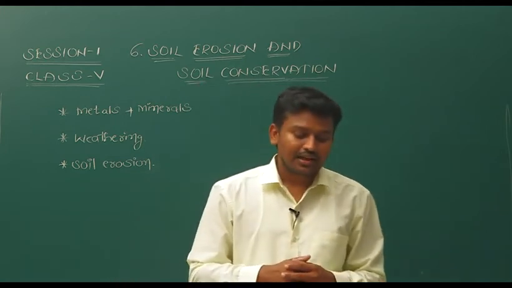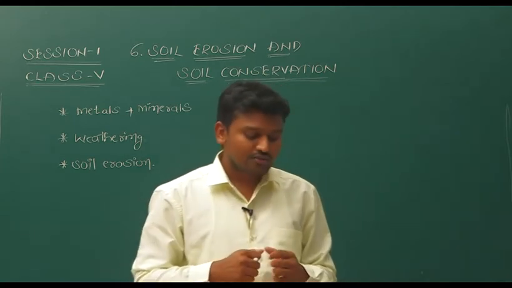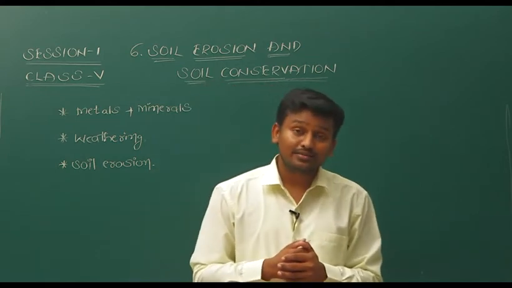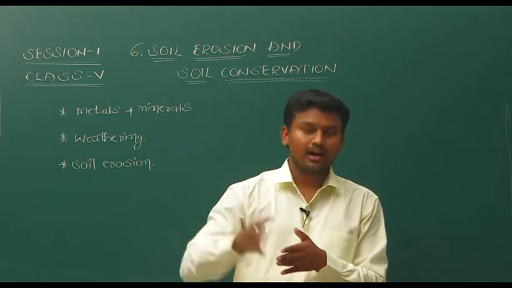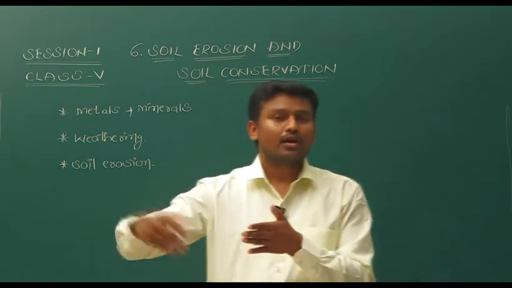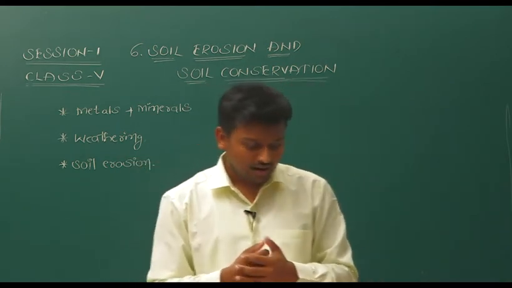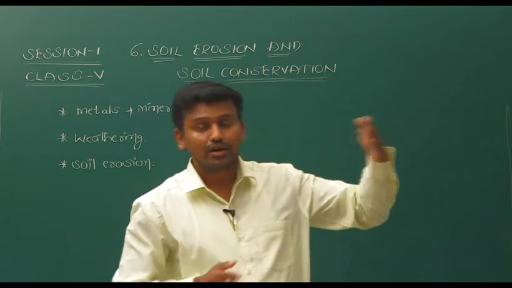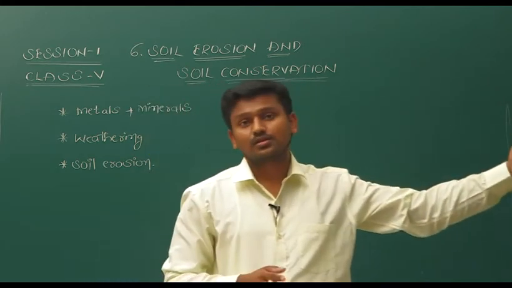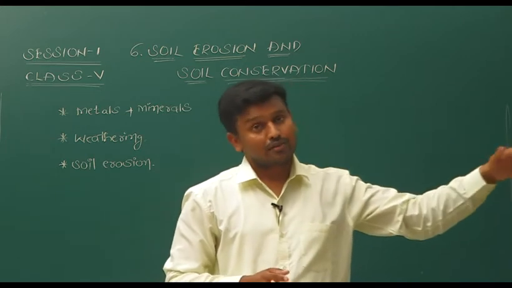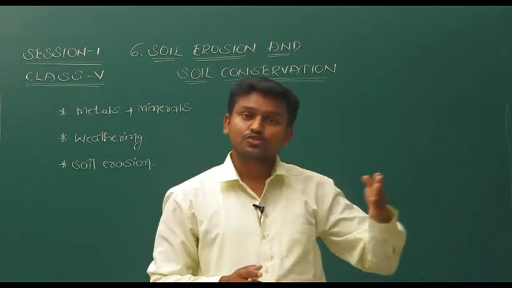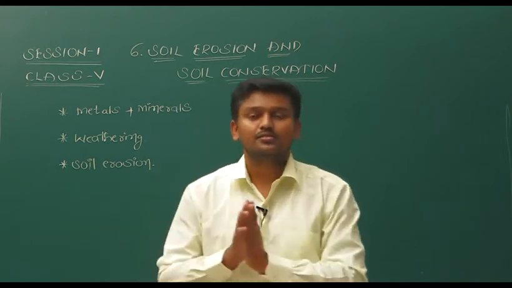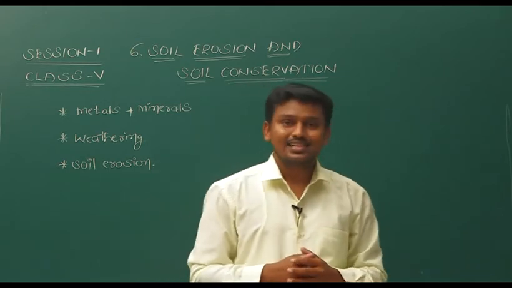And not only that, the deposition of the fertile top layer of the soil in the river bed is called silting. What is this river bed? River bed means a channel or a route where the river water goes. So the deposition of fertile topsoil, as I said, the river comes from so many villages and different places, it carries the topsoil with it, and it deposits at one place or any other places. So we call that silting.